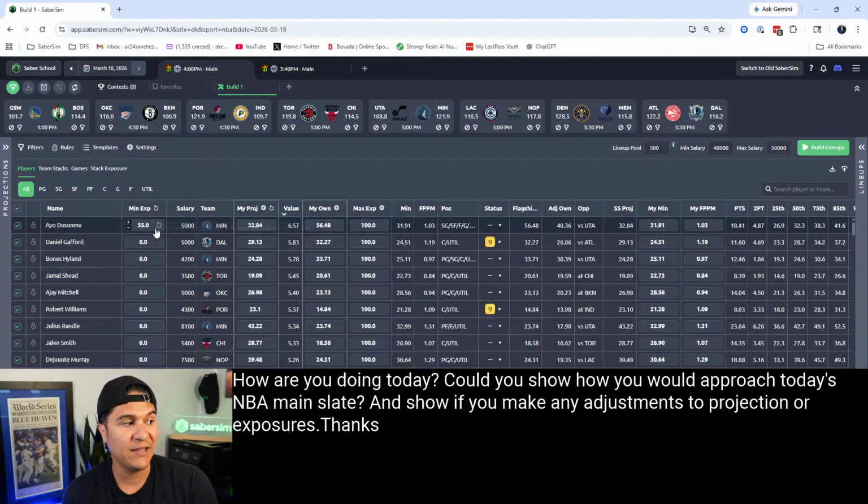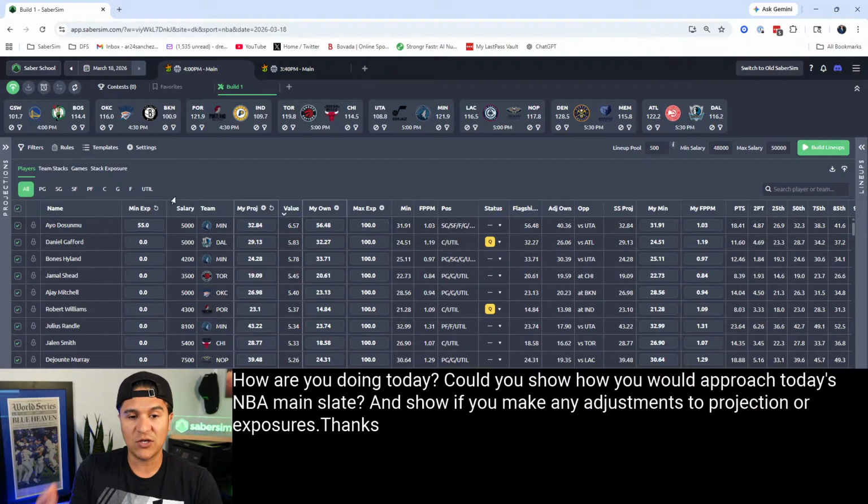So I think this is a fine thing to do before the build. We haven't even gotten into the post build, but we're still talking about projections and exposures, and when it's good to use one or the other. Looks like there's a second part here. We're going to bring this in as we continue to walk through this slate demo.